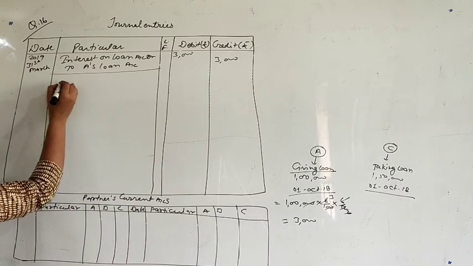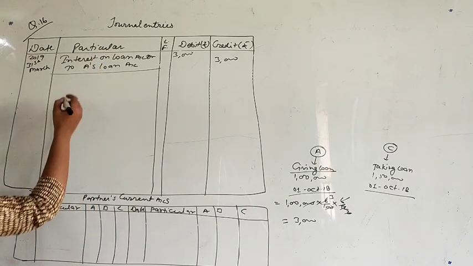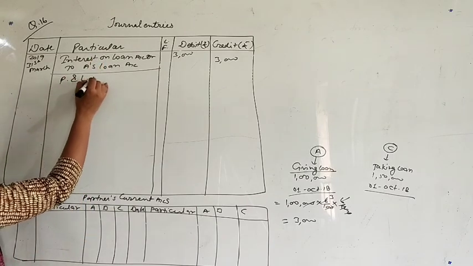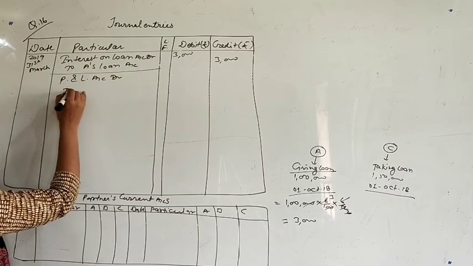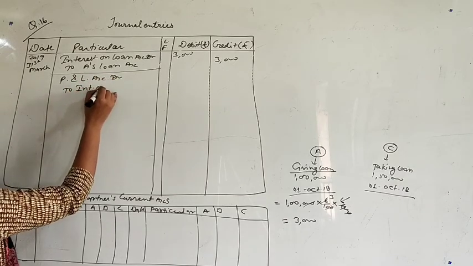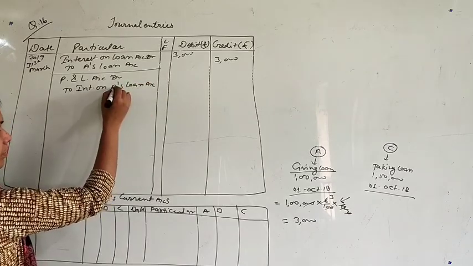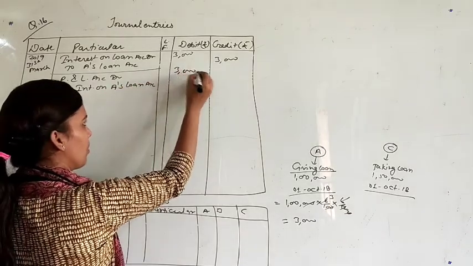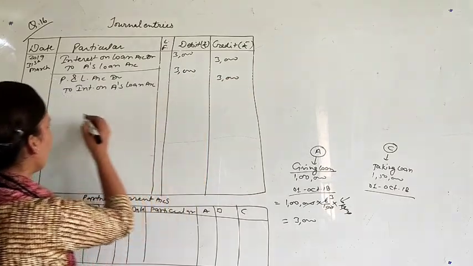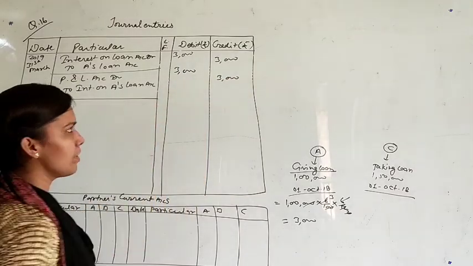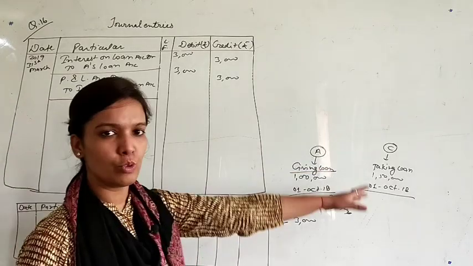After that, second entry: this interest will be transferred to P&L account. So P&L account debit to interest on A's loan. It will also be 3,000. So these two entries are passed for A's loan. Now let's move to C's loan.